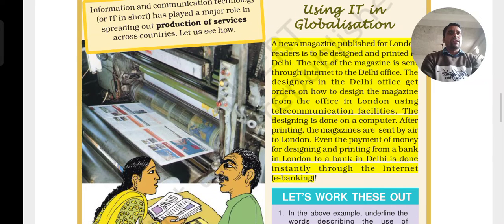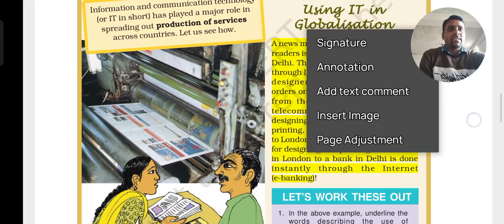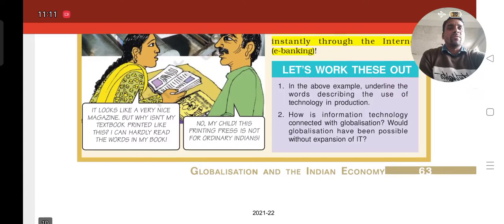Even the payment, you may ask: sir, the newspaper or magazine is done through the internet, but how is the payment, because Indian people are doing the work and should get some amount? Yes, the money is also transferred. Even the payment of money for designing and printing from a bank in London to a bank in Delhi is done instantly through the internet, through e-banking, as we say. Now there are more different means of transferring money available, like Google Pay, PhonePe and all these things. You are very familiar with all of these.